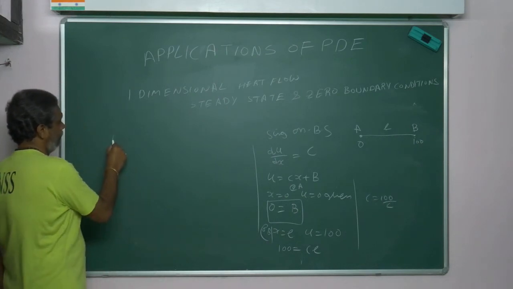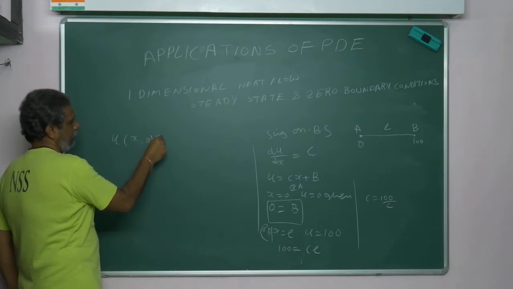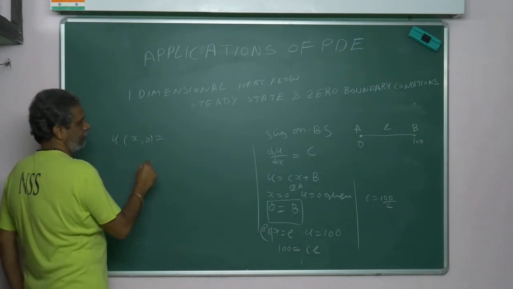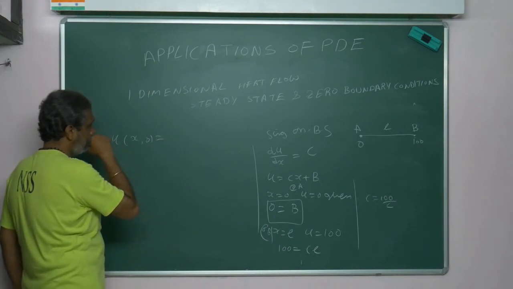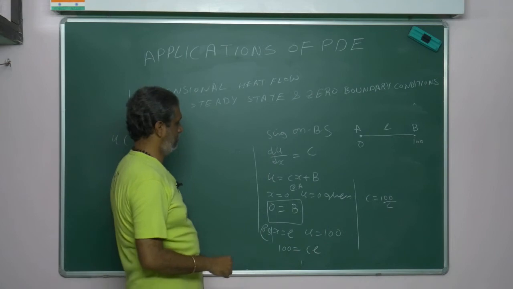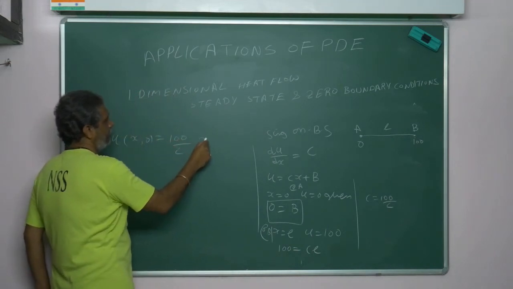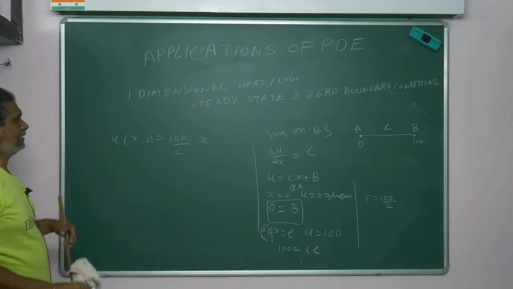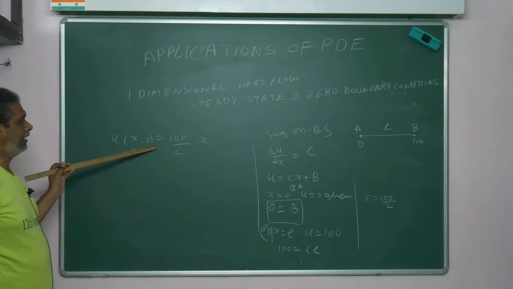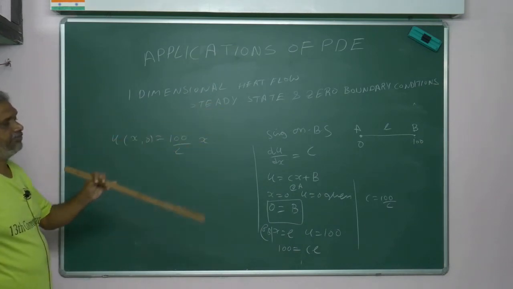See, now U is what? U of steady state at t equal to 0 is Cx actually, so 100 by L into x. Now we see in steady state this temperature I am maintaining at the initial temperature. Once the steady state breaks, my B becomes 0.